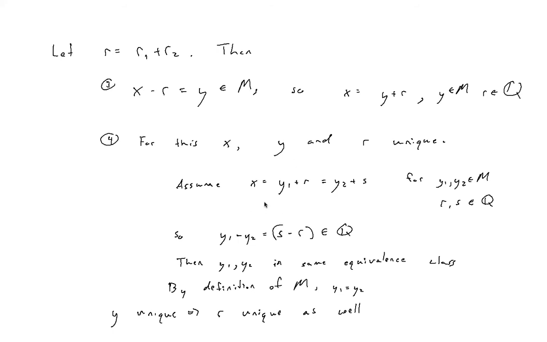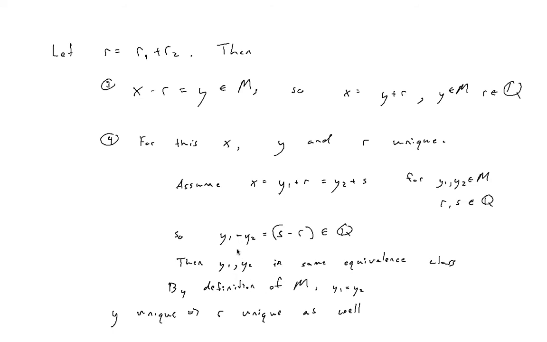And we can show that by assuming that there's two such decompositions. So assume X is equal to Y1 plus R and is also equal to Y2 plus S. Then Y1 minus Y2 equals S minus R. Since both S and R are rational numbers, Y1 minus Y2 is a rational number. So by the definition of our equivalence relation, we see that these two are related. Okay, so they're in the same equivalence class.